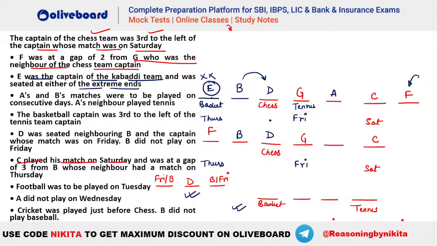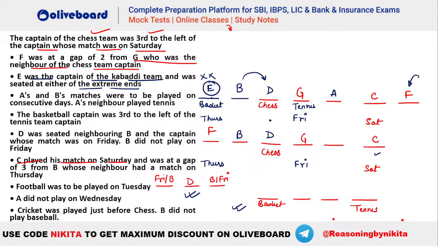So again you can see where should we place this A, right? That is the question. Now let's say if we place A at this position, because A has to be a neighbor of tennis and tennis has to be third to the right of basketball. If you place A here, then the problem will be you can place tennis here, but tennis cannot be third to the right of basketball, and similarly you will not be able to place your E here. It is given that tennis has to be third to the right of basketball here.